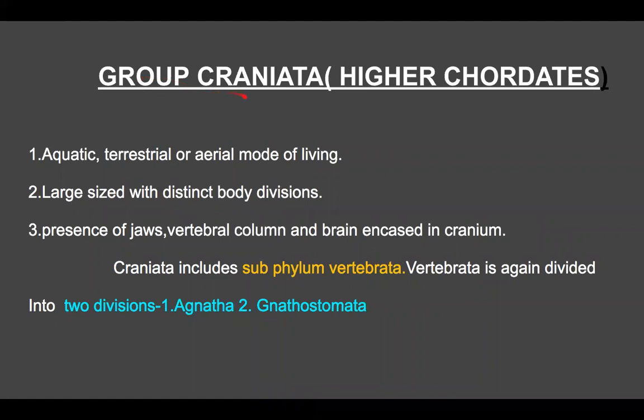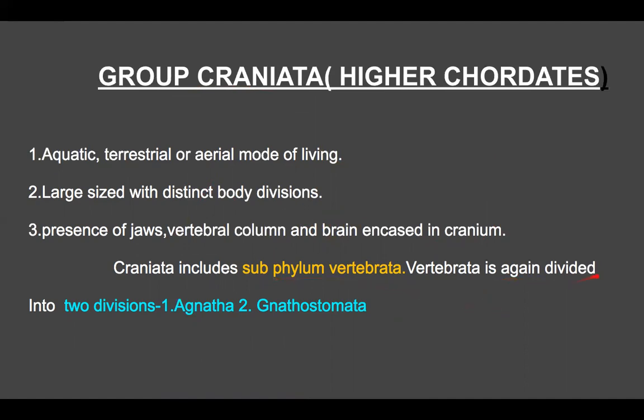What are the characters of these more complex chordates? These are aquatic, terrestrial, or aerial in mode. Large size with distinct body division, which means the body is divided into head, trunk, and tail. Presence of jaws, a vertebral column, and a brain, which is encased in the cranium or skull. These are the characters of this group Craniata. Now, Craniata includes only one subphylum, Vertebrata.